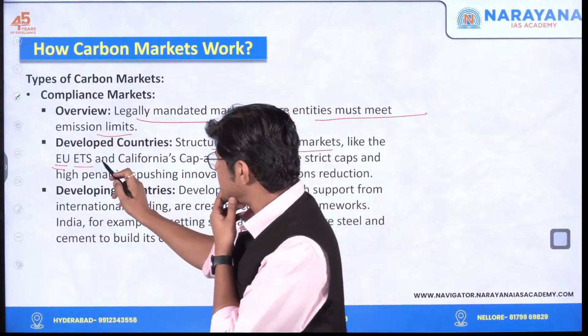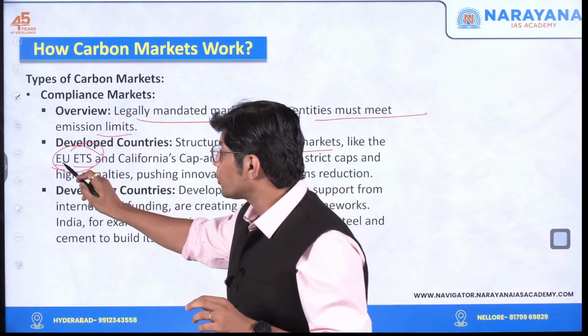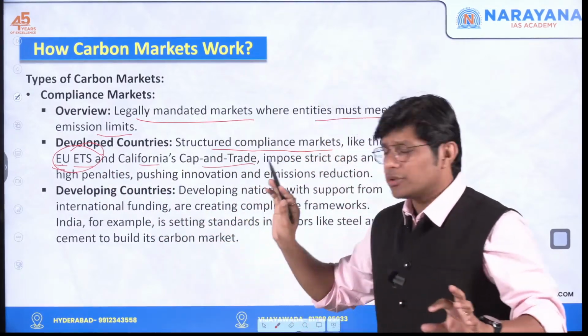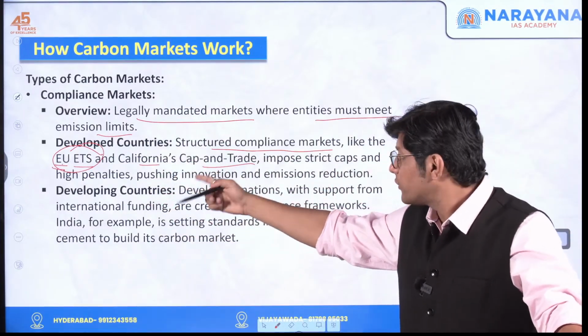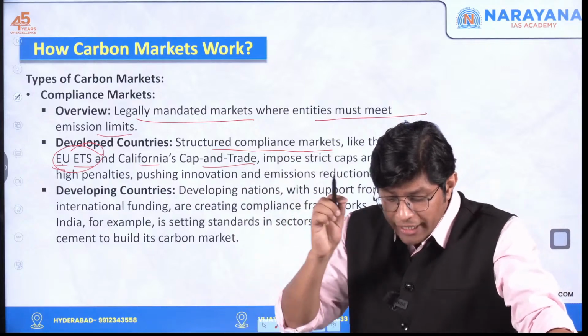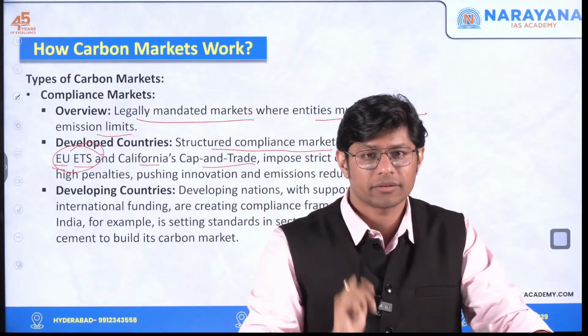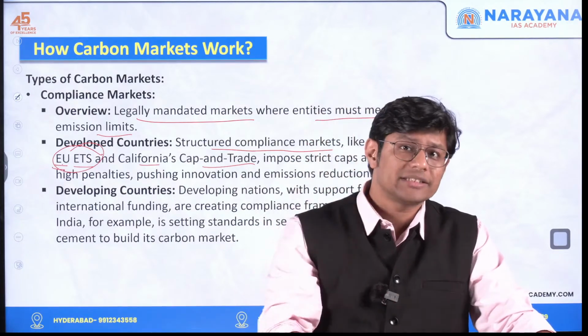So, this is the concept in the European Union, and this is in the California cap and trade. So, European Union with the ETS model and California with the cap and trade model have ensured that the companies are complying with this emission limit, which means the compliance in the developed countries is very, very strong.